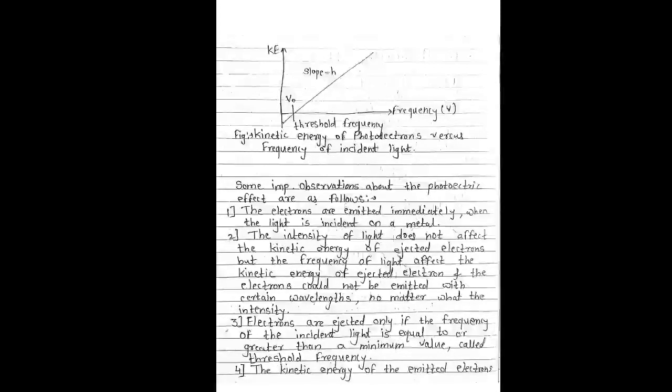This is the equation of a straight line, where h is the Planck constant, nu is the frequency of incident light, nu 0 is the threshold frequency, and phi is the work function of the metal. It is the quantity of energy required to eject an electron from the metal.